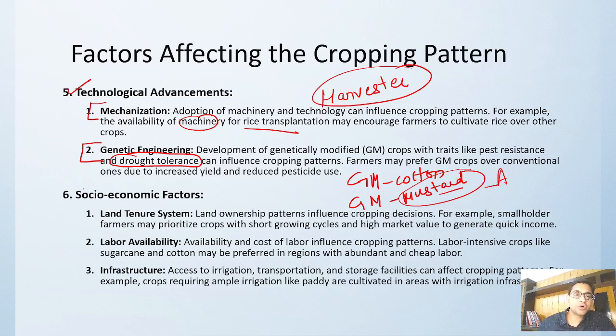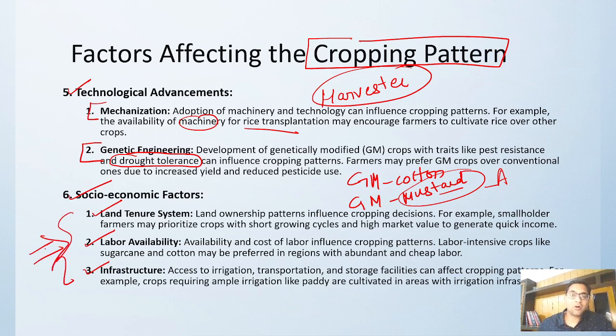Okay, then socio-economic factors also influence the cropping pattern, like what the land tenure is, whether we have labor availability or not, whether we have infrastructure. All these things affect the cropping pattern. So if there is a small farmer, the small farmer will look for a crop which he can harvest in a very short cycle, and which has a higher market value so that he can get quick income, right?